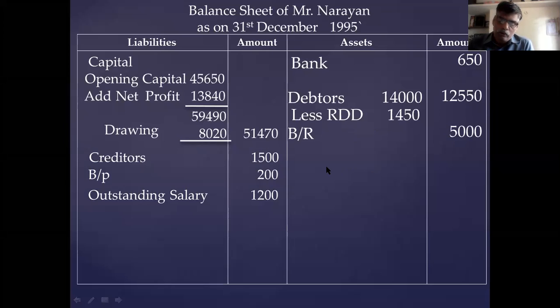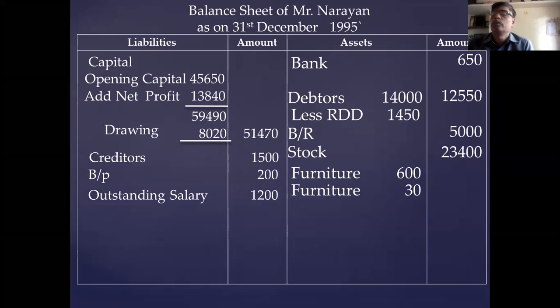Now you take the remaining assets. Closing stock 23,400. Then furniture you take in the inner column 600 less depreciation. Depreciation is 30 rupees. You deduct 30 rupees, 570 is the balance. Then next you take building. Building is 12,000. There is no adjustment.